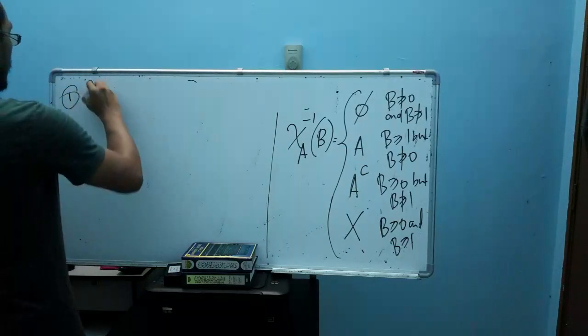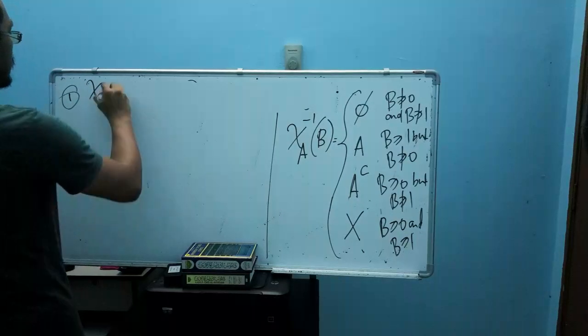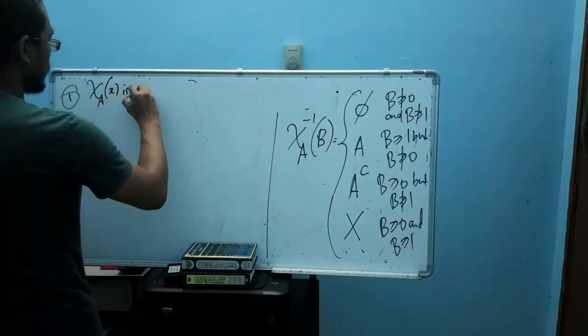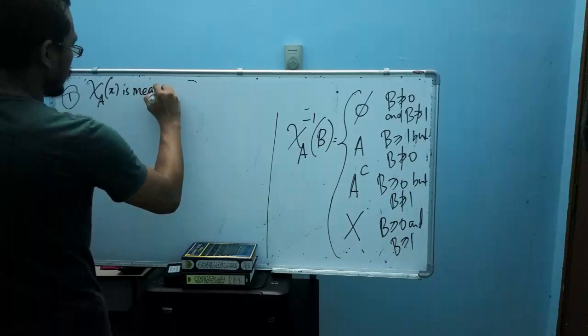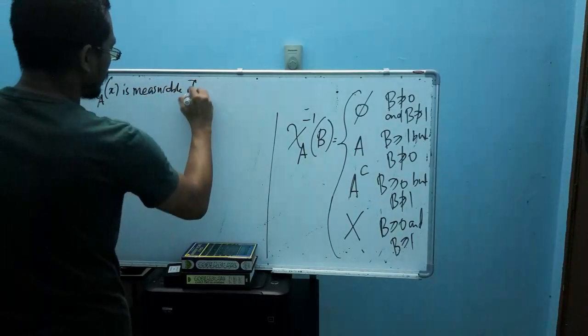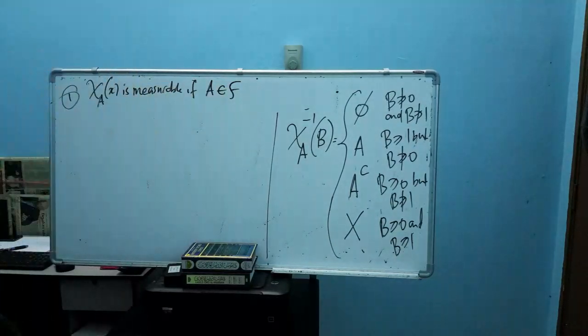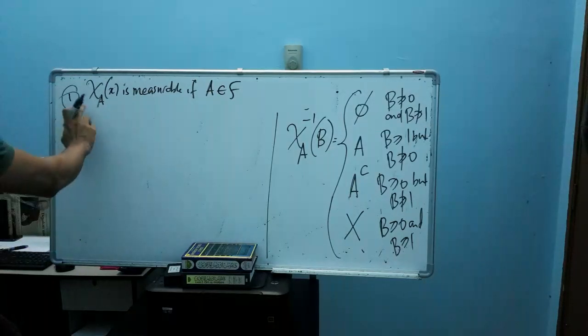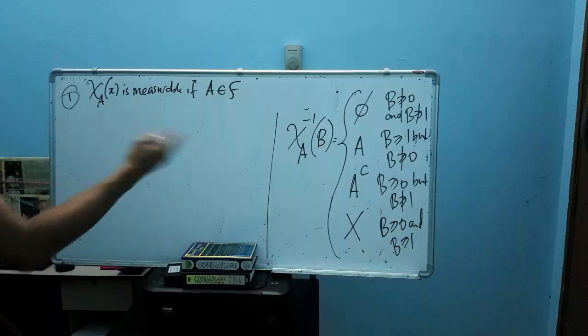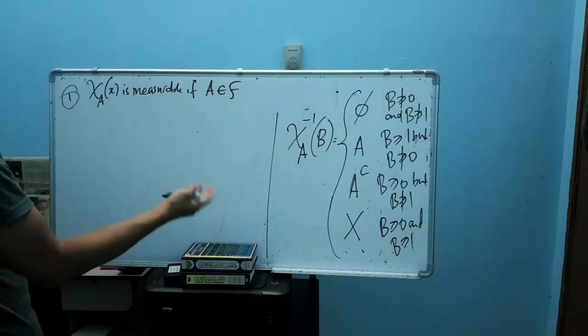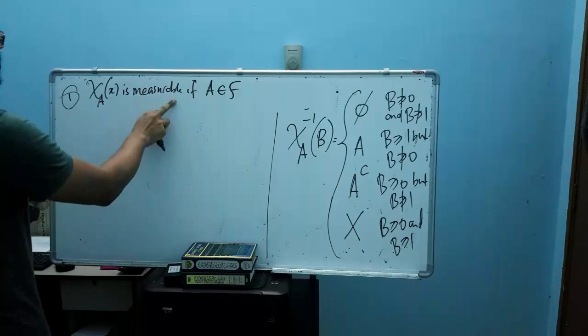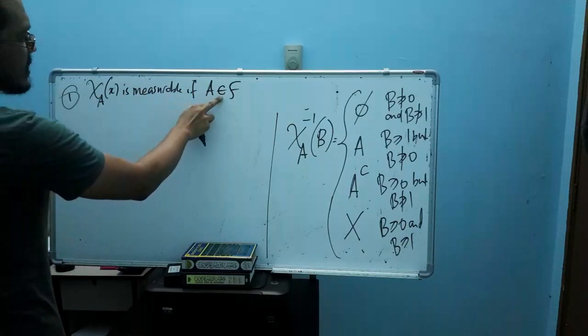Meaning that the indicator function X_A here is measurable if A here is an element of F, meaning that our A should be an element of the algebra here. So for the first statement, of course, it follows straightforward. We can see that if X_A here is measurable, then our A here is an element of F.